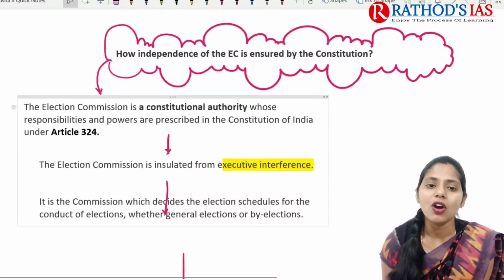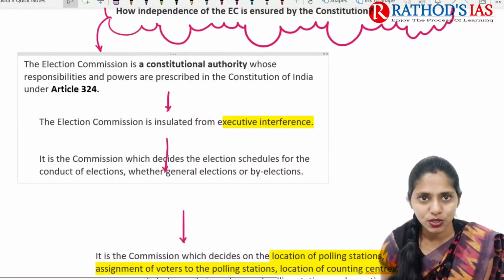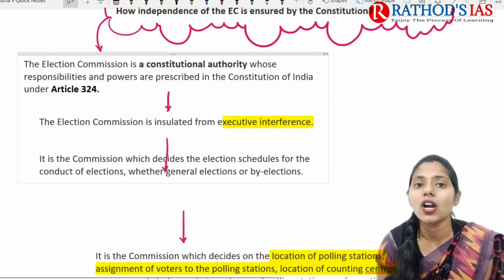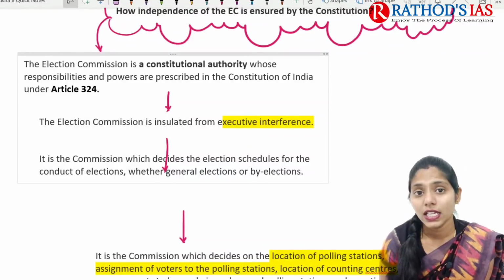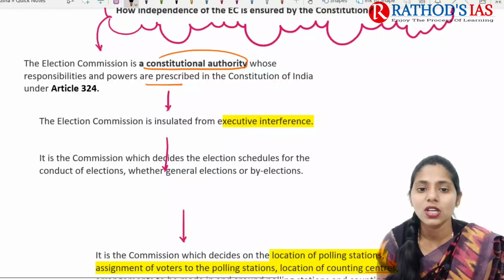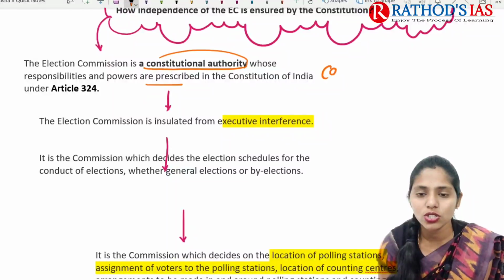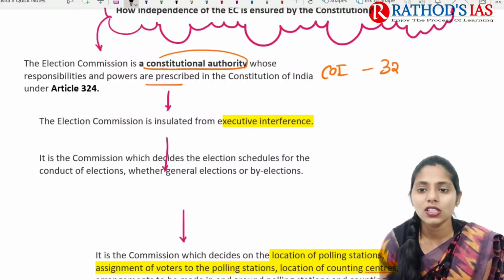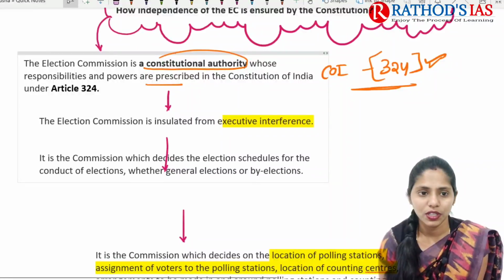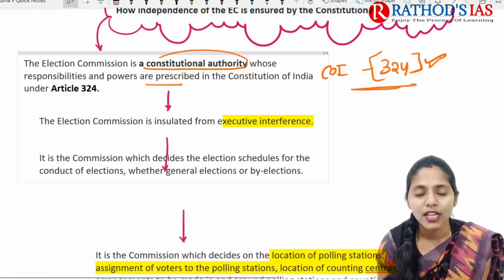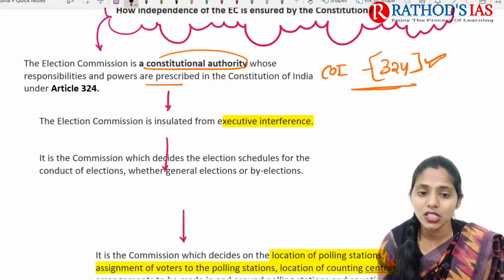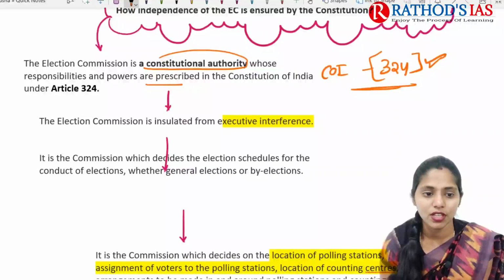So if you are talking about how the Election Commission ensures independence, the first point is that the Election Commission is a constitutional body, whose responsibilities and powers are prescribed by the Constitution of India under Article 324. Under Article 324, we already know that the Election Commission is a constitutional body. So the Election Commission is insulated from executive interference.